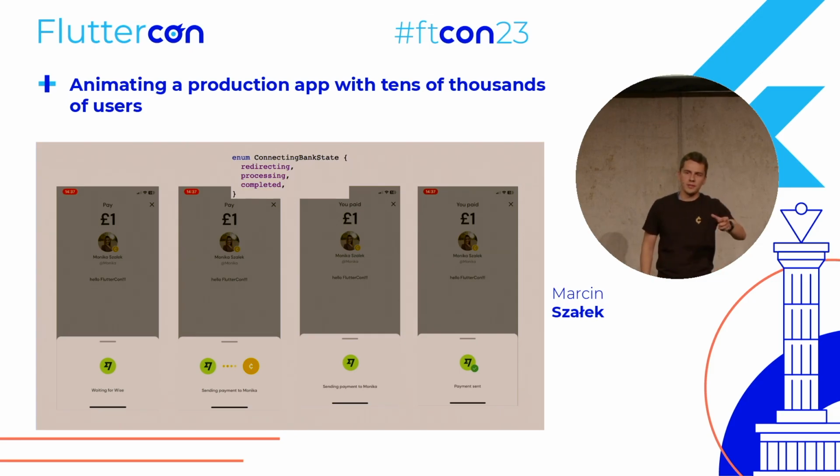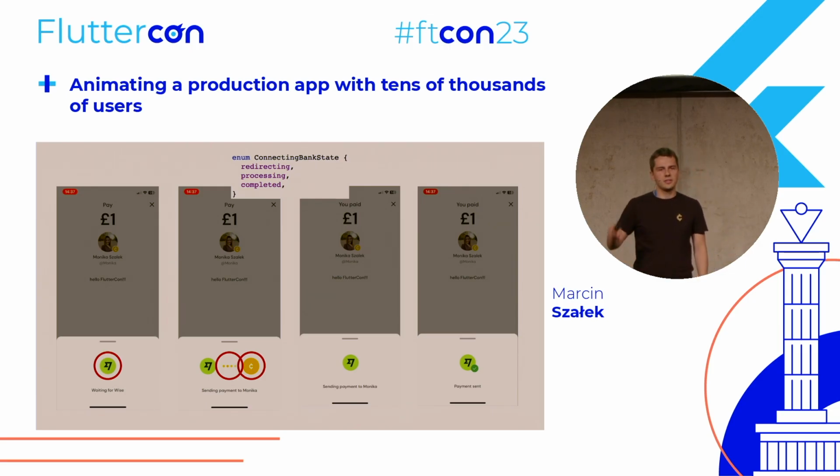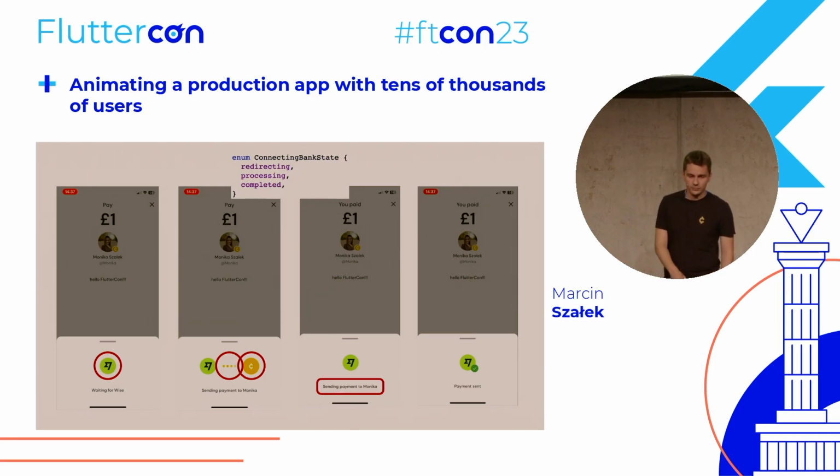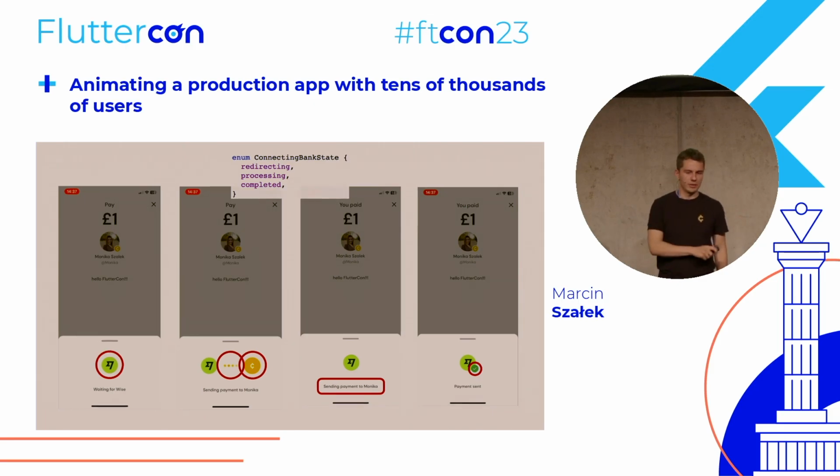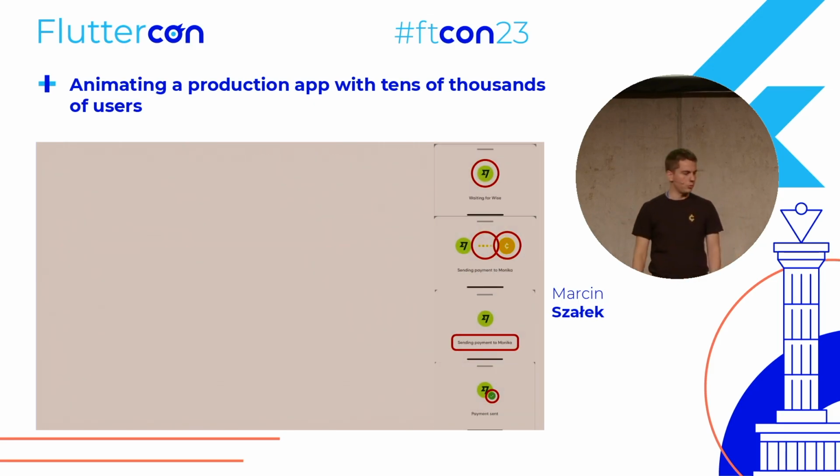Next, we should think about what widgets we actually see on the screen. So we can see the bank logo. We can see this horizontal loader animation. We can see the Cheddar logo, animated text that changes what is being displayed, and the check icon. So those are the 5 widgets that actually are the parts of this whole animation. Let's keep them on the right to not lose track of them.